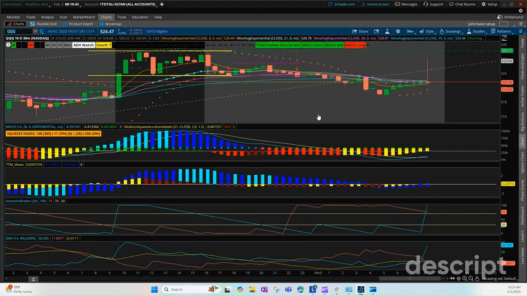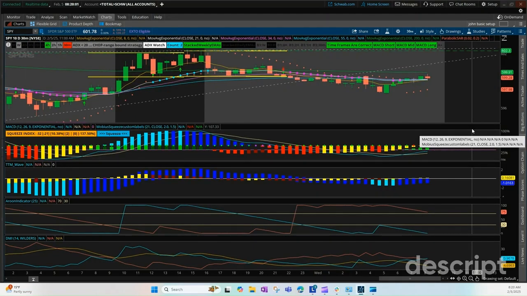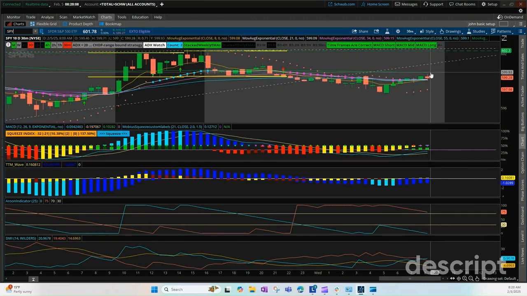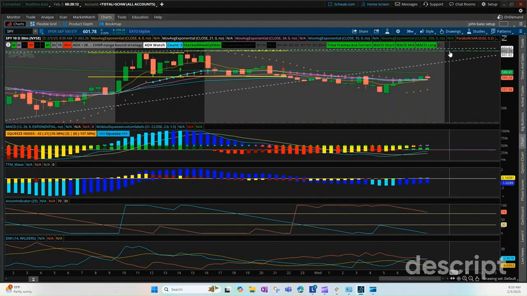We looked at this already, 519 back to 525. All right, seeing Qs. Let's take a look at SPY. Yeah, if it wants to break this 599 and we get up to 602, we might take that. We'll probably be patient with SPY.